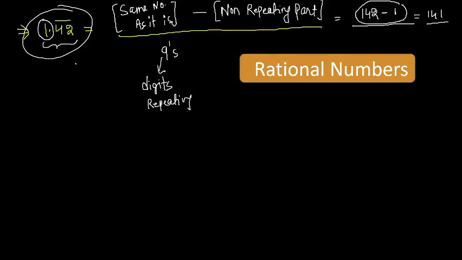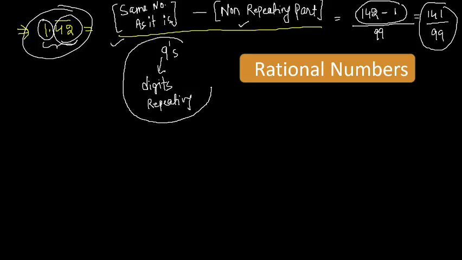How many digits are repeating? 2. So just write nines 2 times. उतने नाइन्स लगाएंगे जितने डिजिट रिपीट हो रहे हैं. This is your answer. So final answer is 141 upon 99. Getting my point? Write down same number as it is minus non-repeating part and नाइन्स उतने लगाने हैं जितने डिजिट आपके रिपीट हो रहे हैं. आई होप इट इज क्लियर.